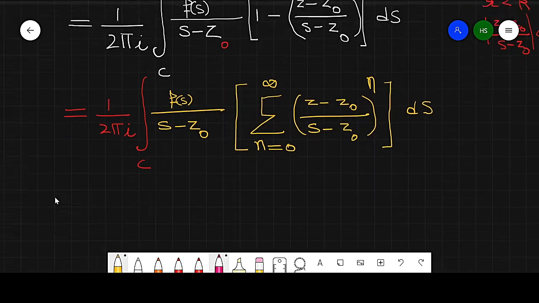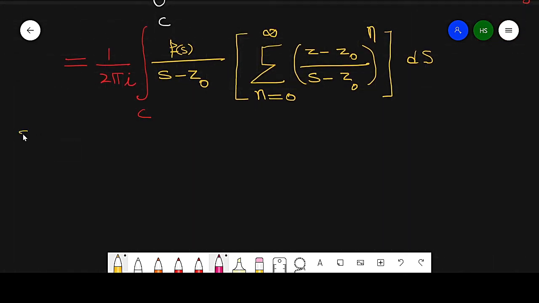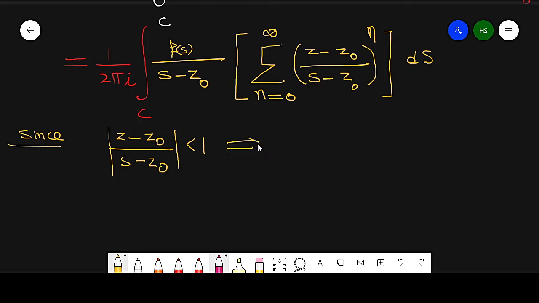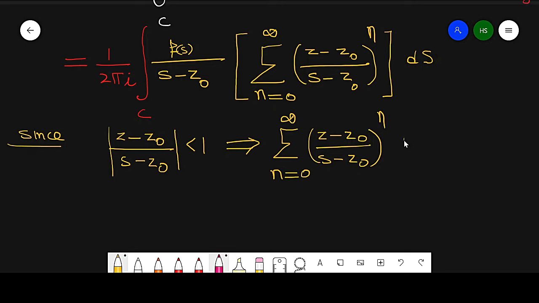So first, as we know that since the modulus of z minus z naught over s minus z naught, this common ratio, is less than 1, it implies that the series of z minus z naught over s minus z naught raised to power n, n running from 0 to infinity, is a convergent series.